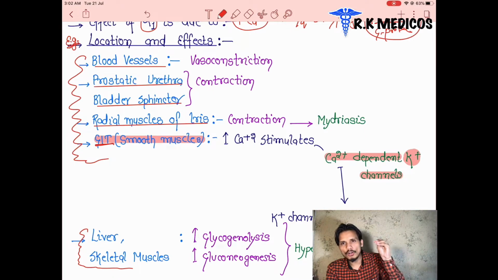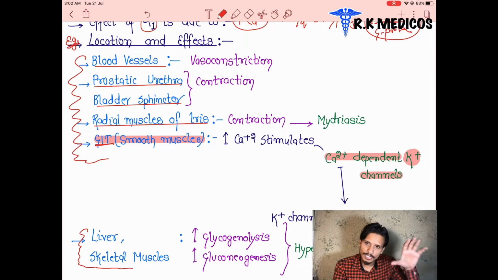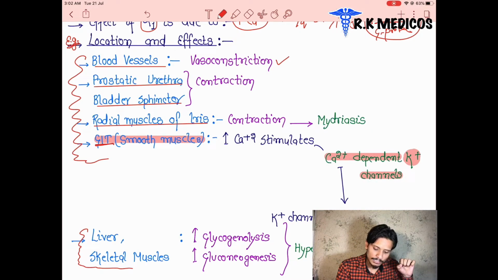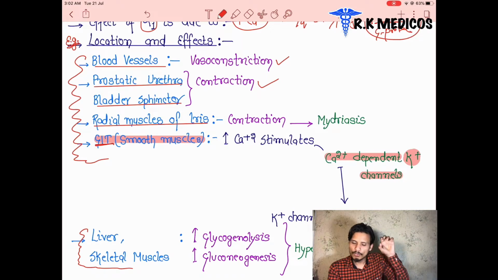Suppose this norepinephrine is released and it binds to the GPCR receptor, and the GQ subunit gets activated. And what happens inside these organs? Suppose in the blood vessels, the blood vessels are going to constrict. So the alpha 1 receptor is responsible for the vasoconstriction inside the blood vessels. In the prostatic urethra and the sphincter in the bladder, both are going to constrict, or there is contraction inside them. And the radial muscles of the iris are going to contract, which is called contraction of the iris muscle. It leads to mydriasis in the eye.